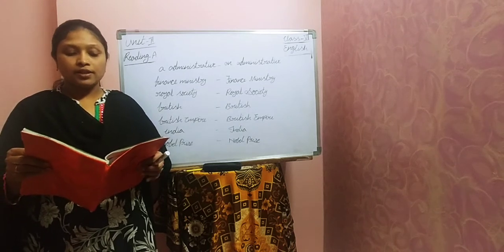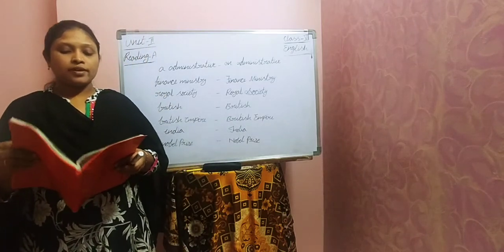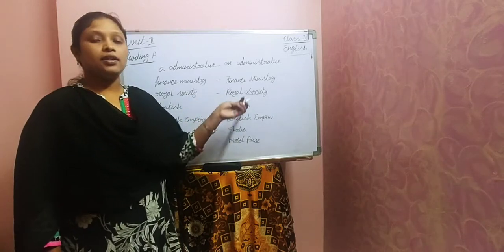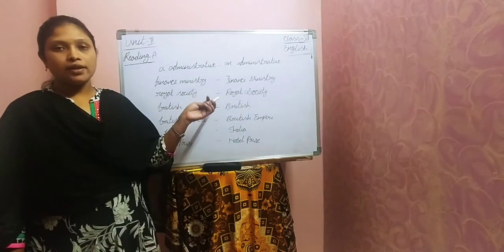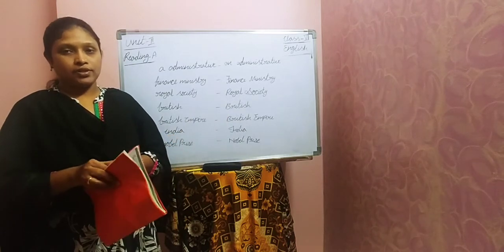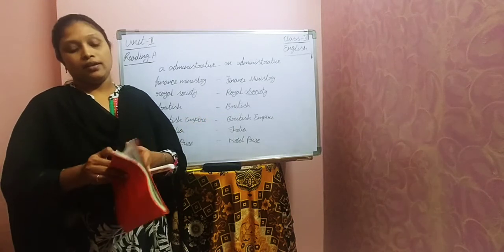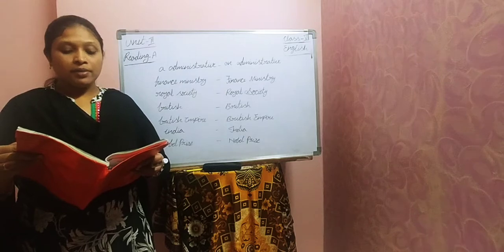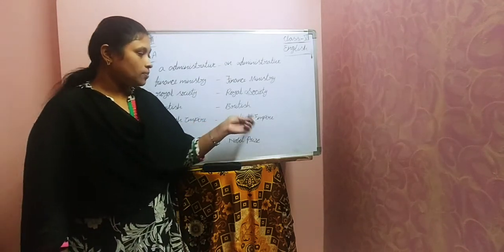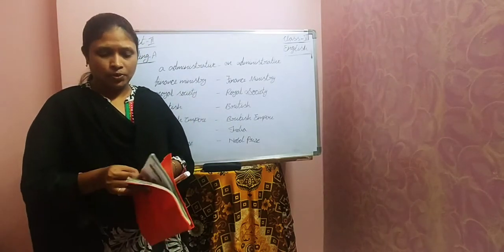Next, he was elected to the Royal Society of London in 1924 and the British government made him a Knight of the British Empire in 1929. See here all the names, children. Royal Society. R and S must be in capital letters. Next one, the British government. B must be in capital letters. Okay. Next, again, British Empire also. B and E must be in capital letters. So all these are mistakes from capital letters only mostly.